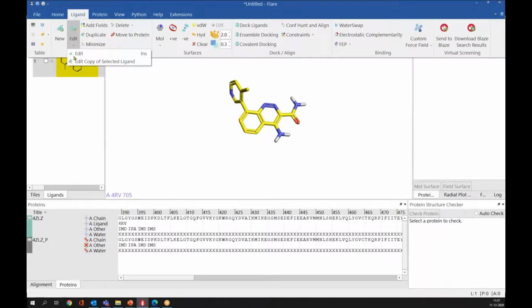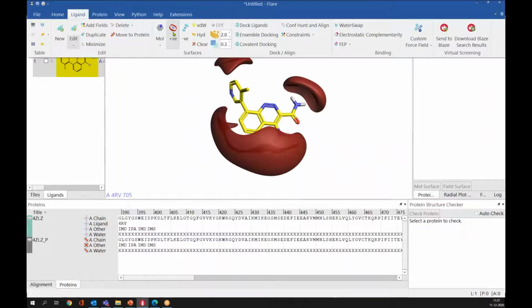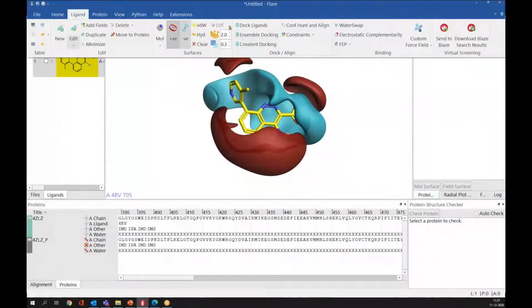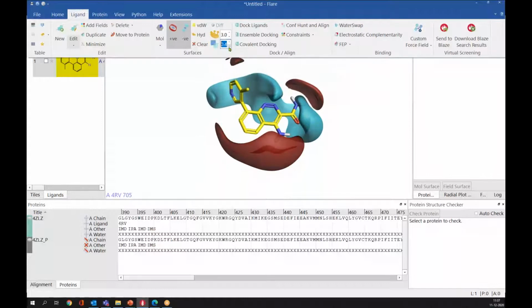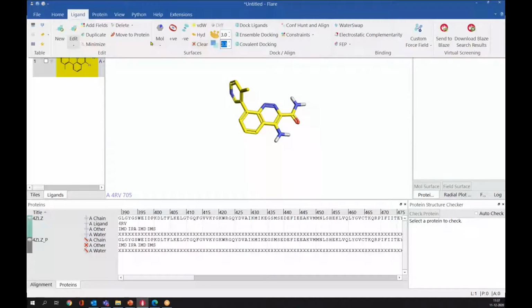So you have options to edit the ligand here. Then you can add different surfaces to the ligand, for example, if you want to add electropositive potential or electronegative potential. Similarly, you can add van der Waals or hydrophobic surfaces, and you can change the contour, the size of the contour, or the transparency using these up and down arrows here. If you want to remove, you can simply clear the surfaces.